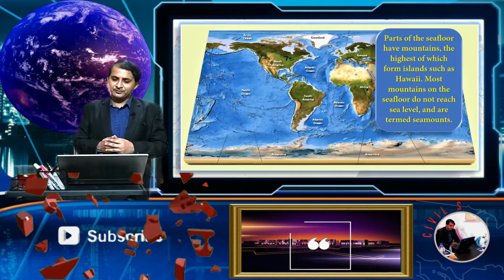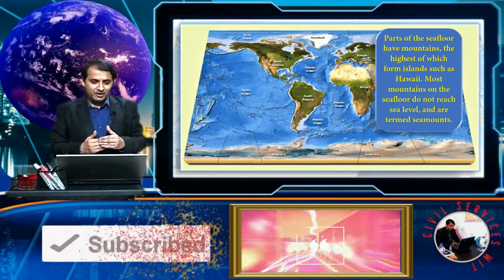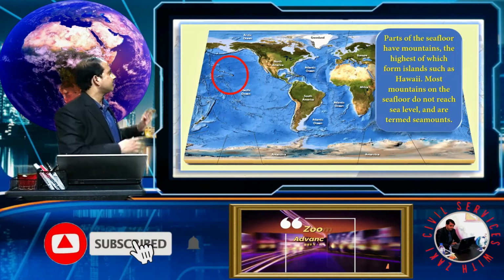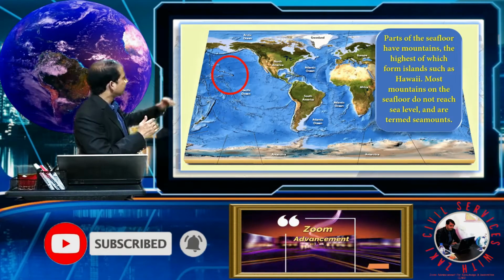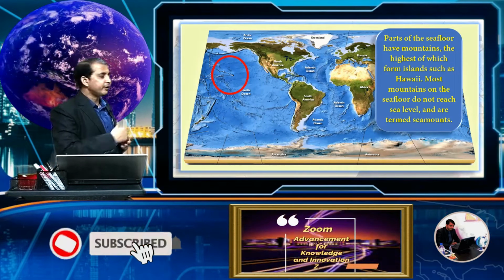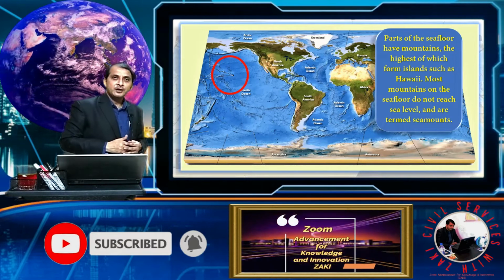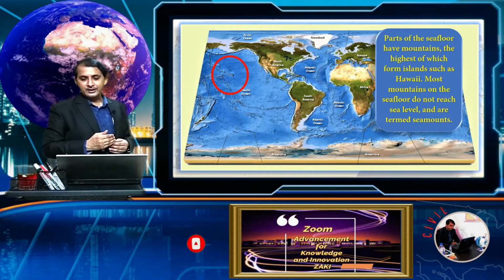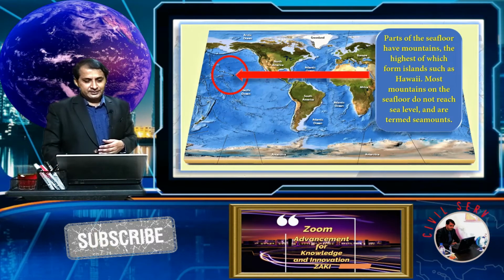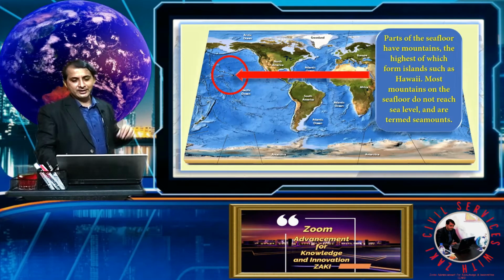Most of the mountains of the sea floor do not reach the sea level. It means some of the mountains are below the sea level, and this type of form is called a seamount. If you see here, these are the Hawaiian Islands, and beyond the Hawaiian Islands is the Emperor Seamount. The Emperor Seamounts, together with the Hawaiian Islands, are basically a chain of seamounts and islands.